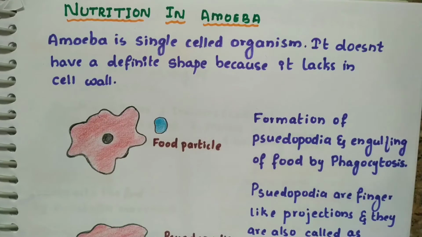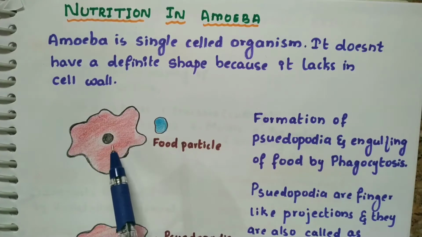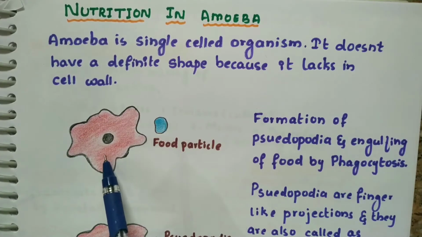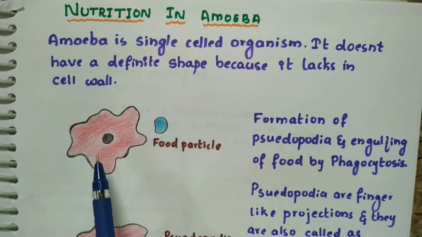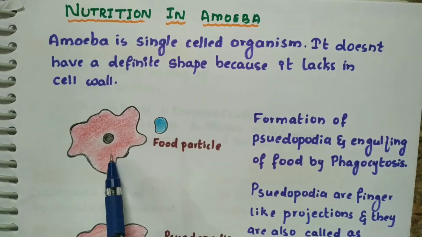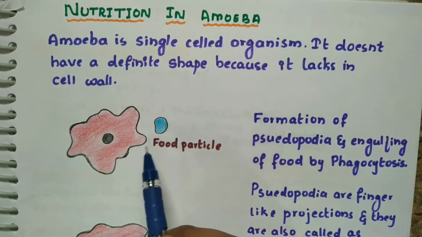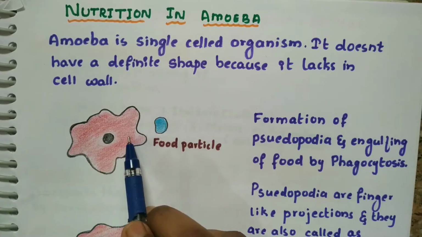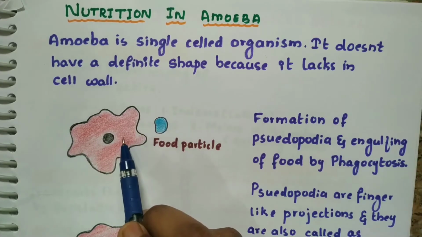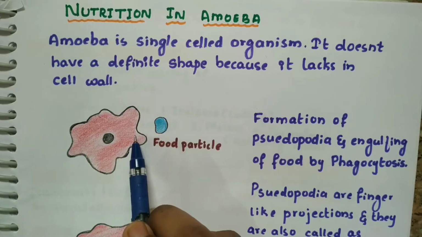The first example we are going to study in the holozoic type of nutrition is the amoeba. What is amoeba, students? Amoeba is a single-celled organism. It does not have chlorophyll. You can see the picture of amoeba. It cannot absorb the sunlight because it does not have chlorophyll. That's why it is a heterotroph, and the mode of nutrition in the amoeba is holozoic. What is holozoic type of nutrition, children? The animals take the food inside their body and the internal digestion occurs in these kinds of organisms. That is called holozoic type of nutrition.